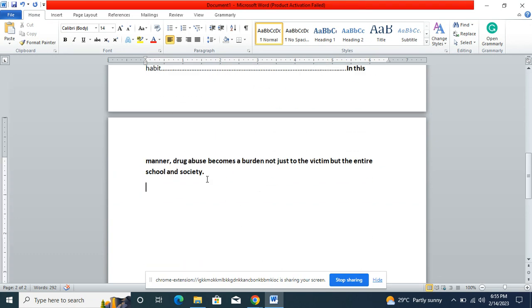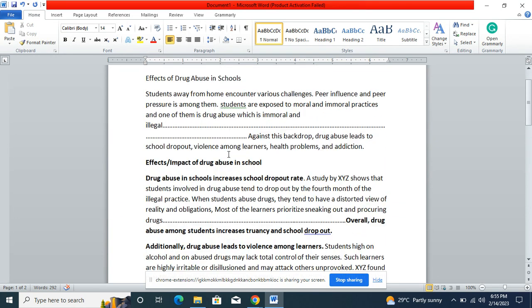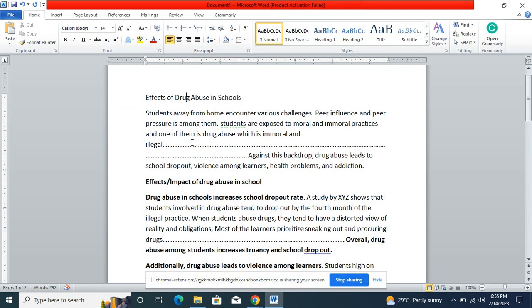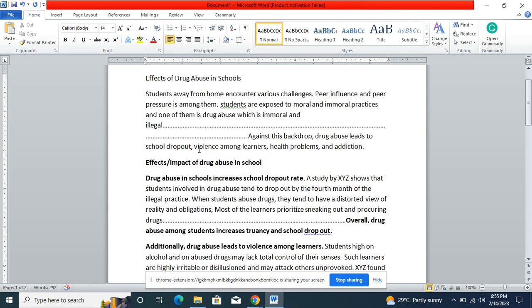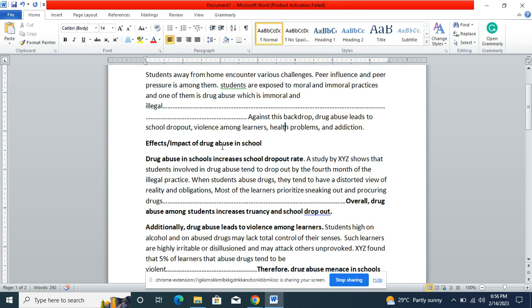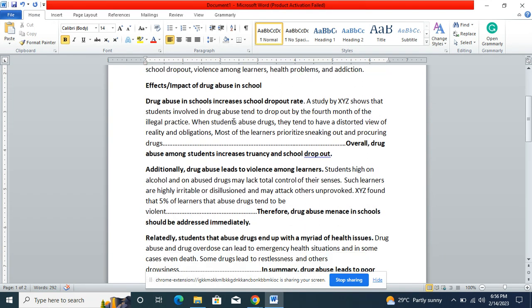Now, after writing all this, after writing about everything here, drug abuse, this is the introduction paragraph, and as I said, in the introduction paragraph we do not have the word introduction. Just assume the first paragraph is the introduction paragraph. Then we come to the body paragraph. Here we can have a subtopic. Then this is now your first body paragraph, which is the second paragraph in the entire writing.